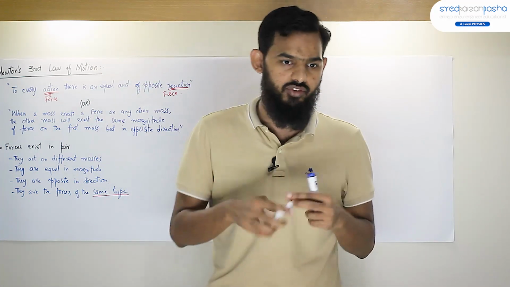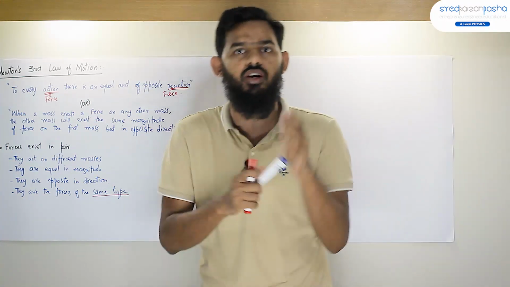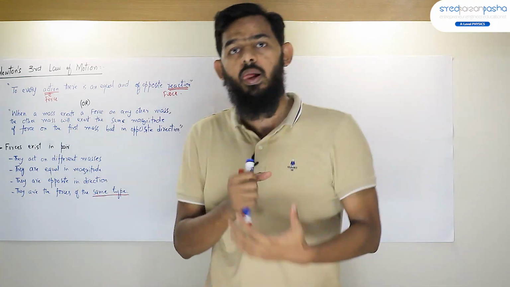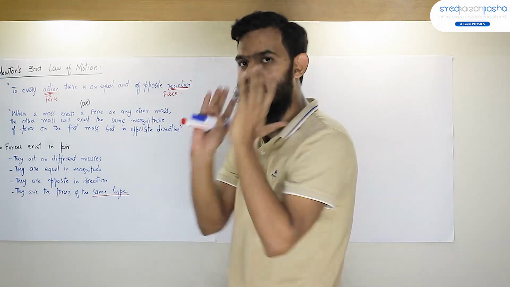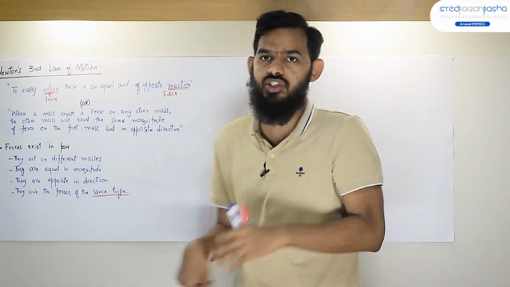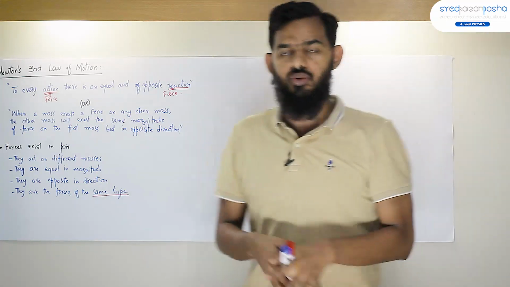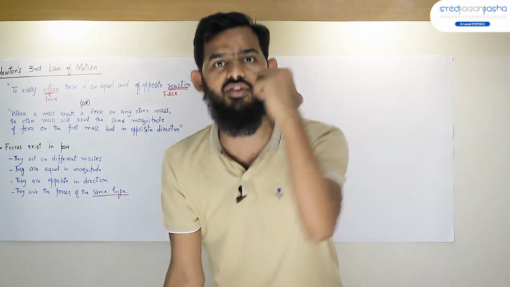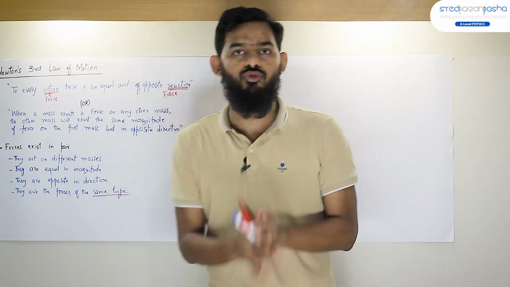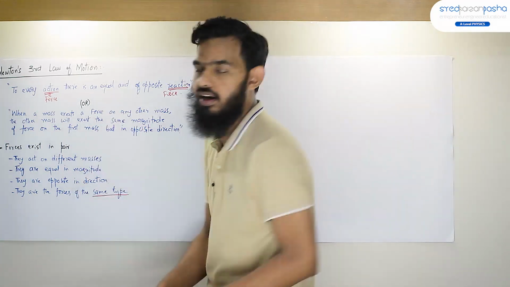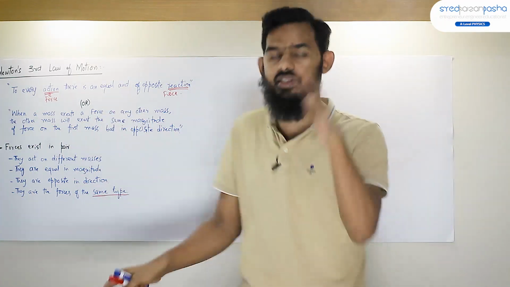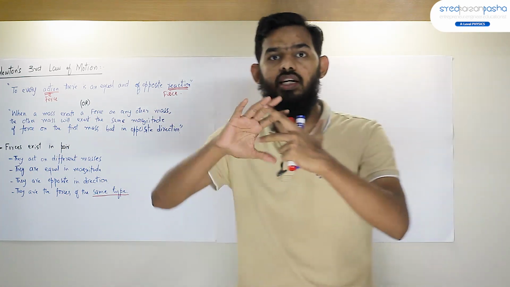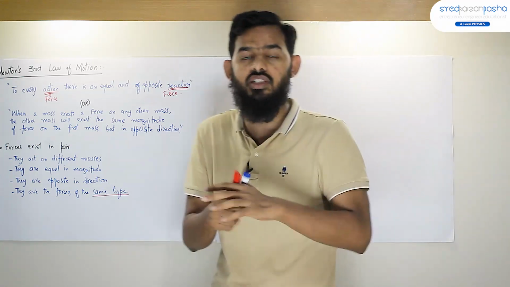Now first of all, in order to observe Newton's third law pair, you need to have two masses, obviously, that will interact with each other. Now try to understand, what does this "they are the forces of the same type" mean? To understand this, we need to understand how the forces interact, how masses interact with each other. Now forces exist in pair. So these are the 4 important things that you need to remember while figuring out the Newton's third law action reaction pair, or Newton's third law pair.